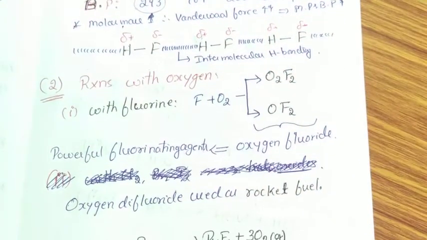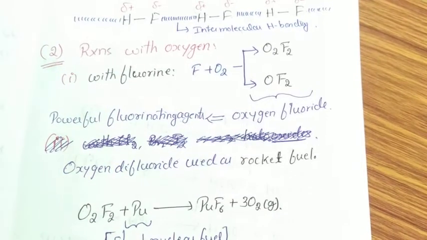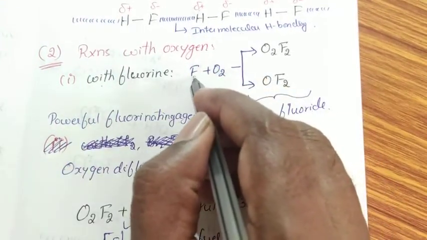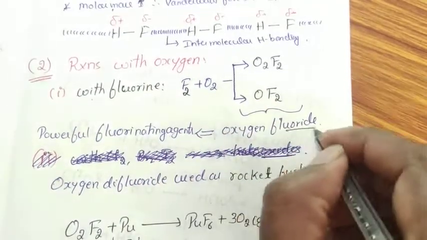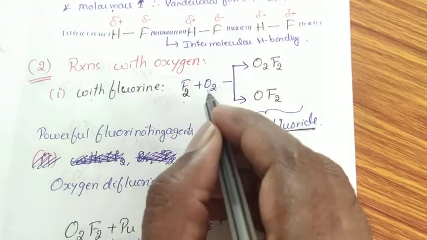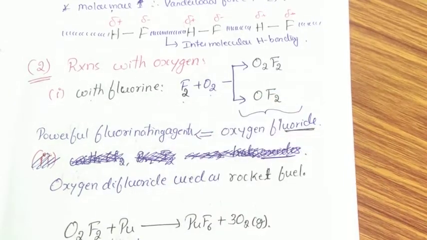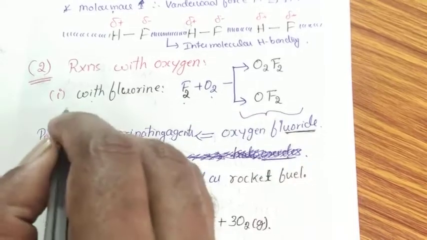Coming to the next one, reaction with oxygen. First, with fluorine. When fluorine reacts with oxygen, it forms respective fluorides but not oxides. The reason is fluorine is more electronegative than oxygen. When oxygen is more electronegative, then the compounds are oxides. But in this case, fluorine is more electronegative than oxygen.